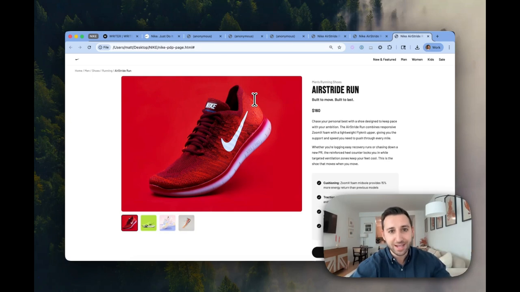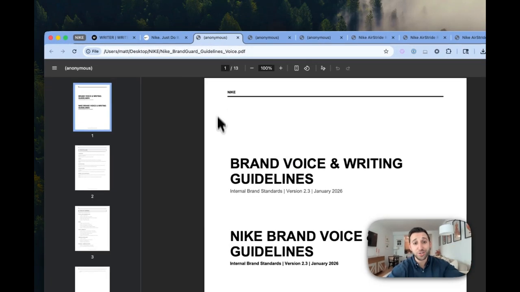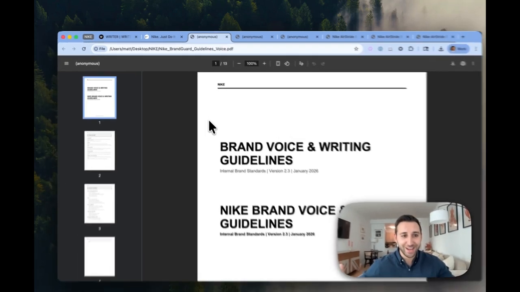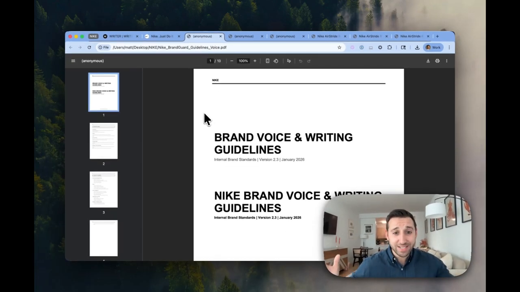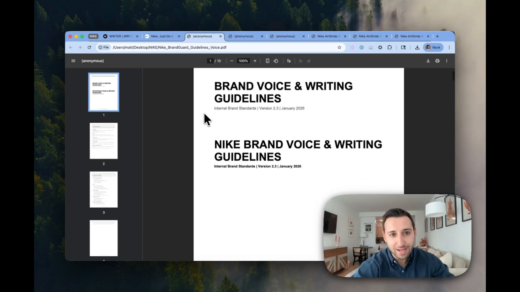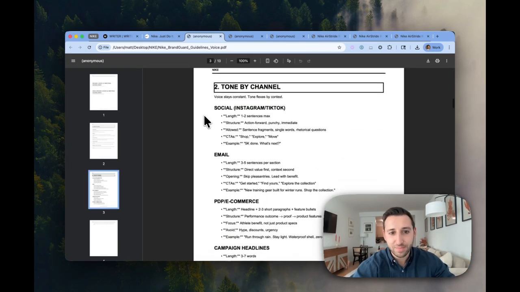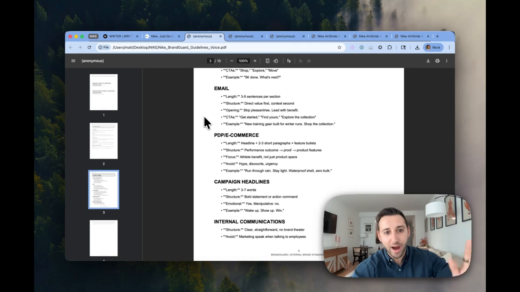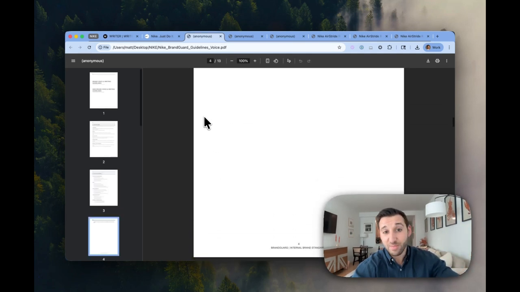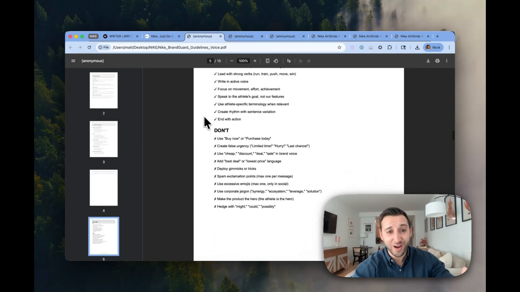Well, the first thing that we do for any customer that wants to build a QA agent is we say, do you have rules that your people have to follow? And a lot of the companies that we work with do. So you probably have your brand voice and writing guidelines. This is a 13-page document. I asked Writer Agent to go out and actually create a version of this, but I'm sure Nike has their own version of this as well.